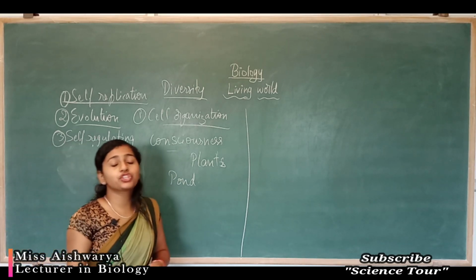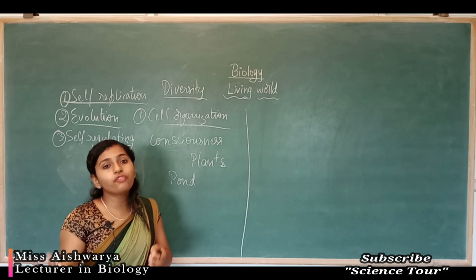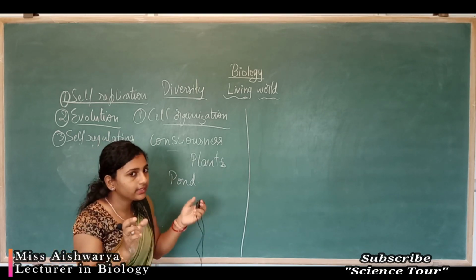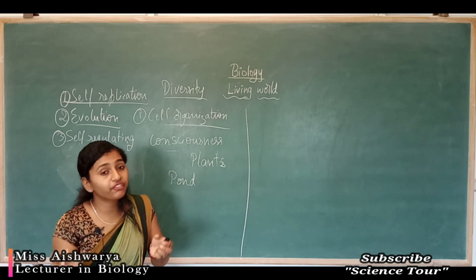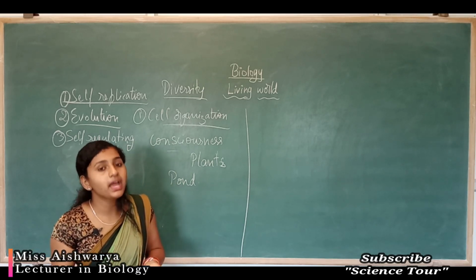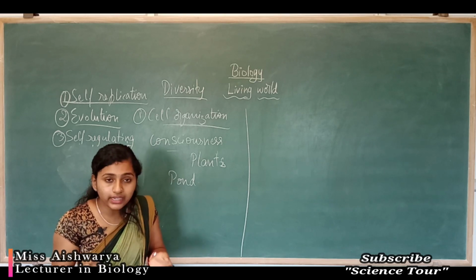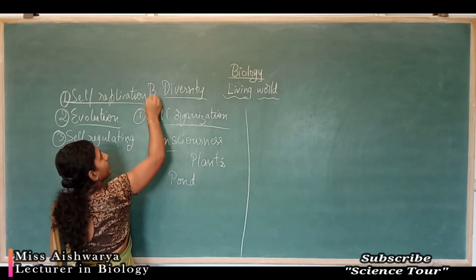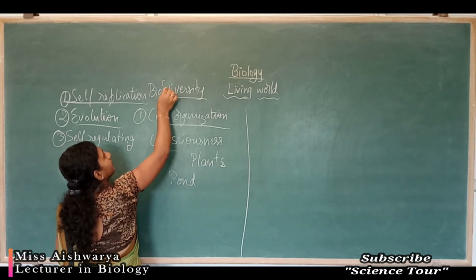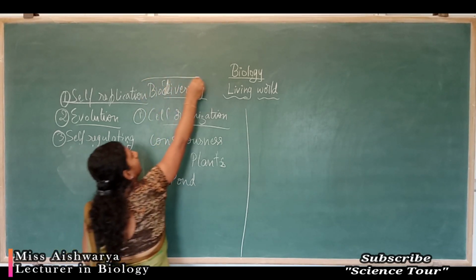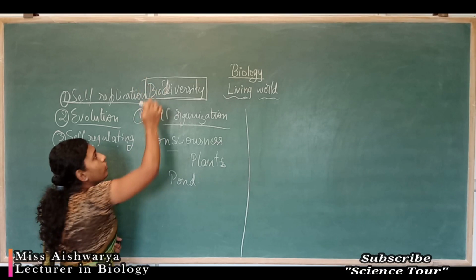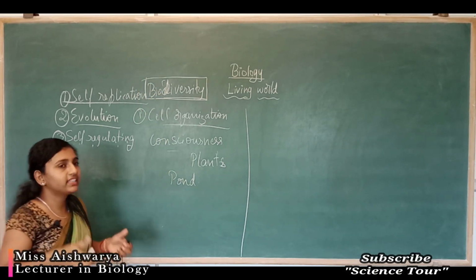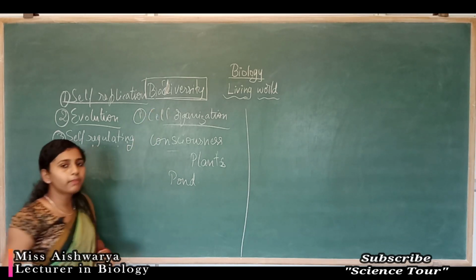And the variation or the type and the number of different types of living organisms present on earth is called biodiversity. Bio refers to the living system, and diversity means varieties within the living system, which is called biodiversity.